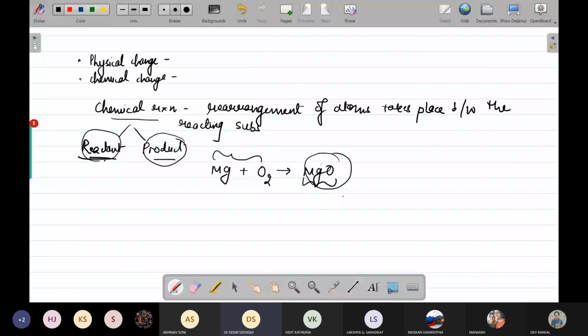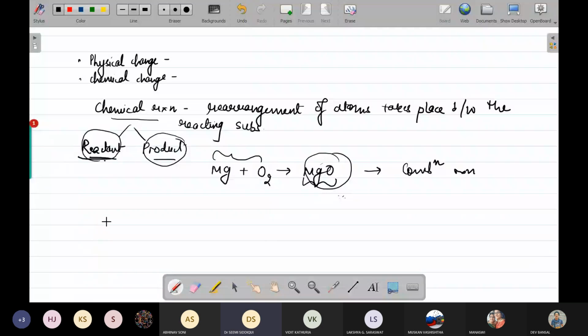Then its reaction should be balanced. There was a few things in this: when you are burning a magnesium ribbon, first you have to rub it with sandpaper. Why do we have to rub it with sandpaper? So that when the magnesium ribbon is exposed to moisture, it forms a white layer of magnesium oxide on its surface, which hinders the burning of the magnesium. Okay, these two questions besides the complete activity we can expect. What type of chemical reaction is it? It is a combination reaction.